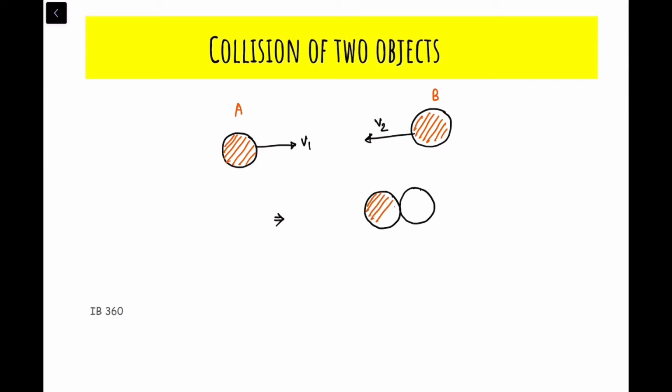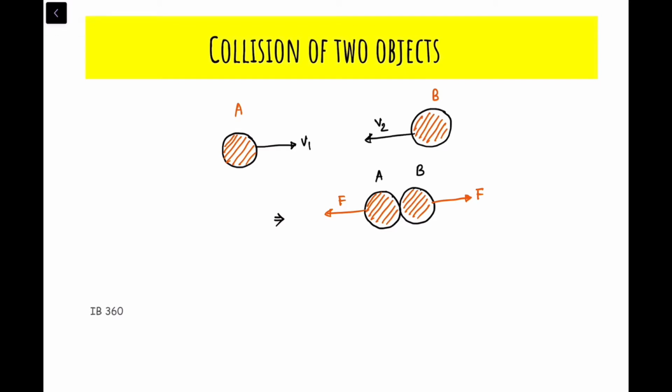So upon collision, what will happen? Ball A will give a force F on ball B, because they are colliding. Similarly, ball B will also give the same force F but in the opposite direction. Why? By Newton's third law of motion. If A gives force on B, B will also give the same force but in the opposite direction.